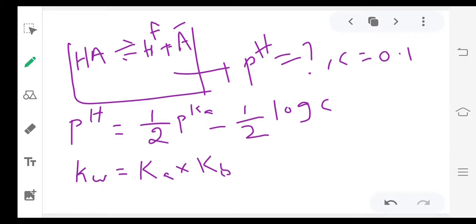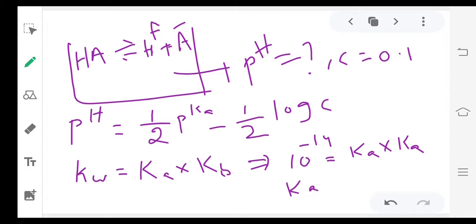In the given question they said Ka equal to Kb. So we can write Kw, 10 power minus 14, equal to Ka into Ka, because instead of Kb we can write Ka.